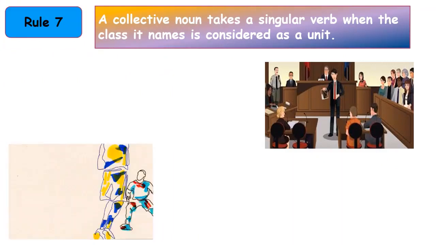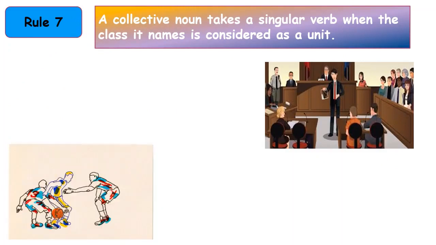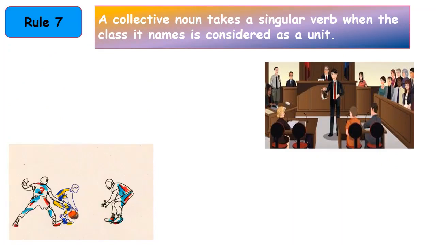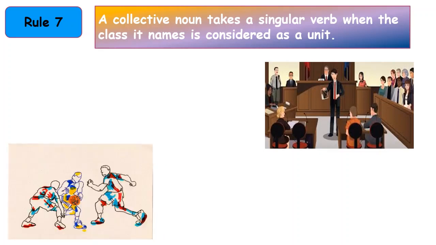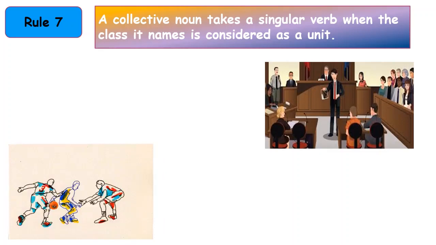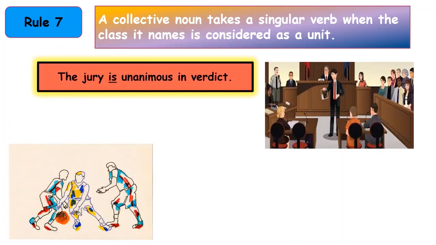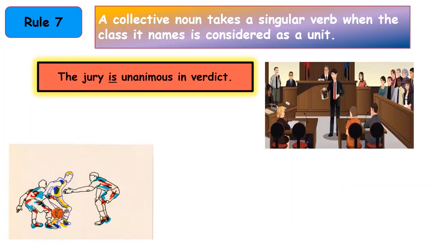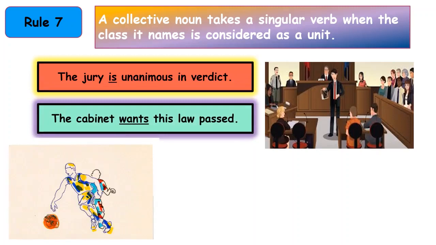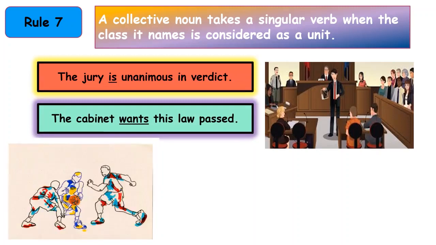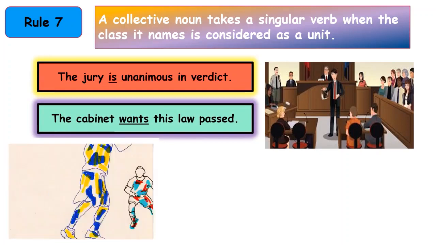Collective nouns are names for a collection or a number of people or things. Words like group, herd, and team are collective nouns. A collective noun takes a singular verb. Some examples are: the jury is unanimous in its verdict. Jury is a collective noun, and so we are using the singular verb is. The cabinet wants this law passed. Again, cabinet is a collective noun and wants is a singular verb.